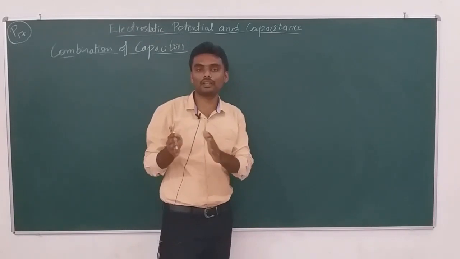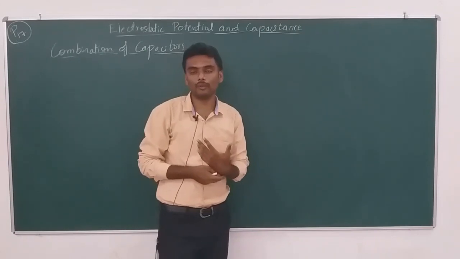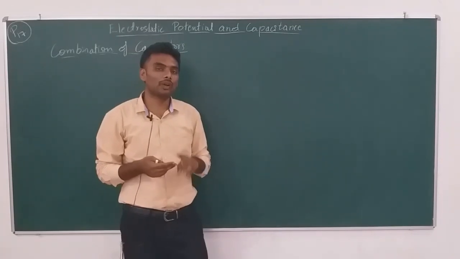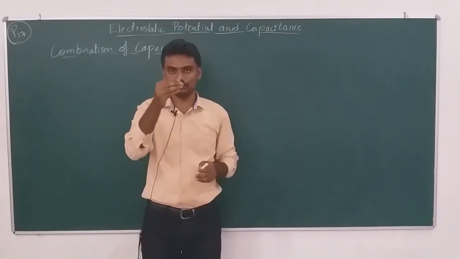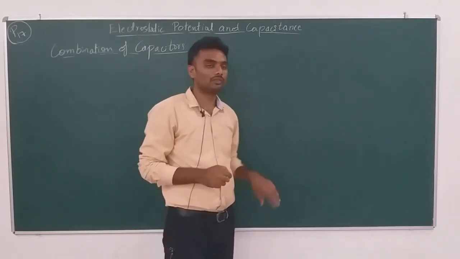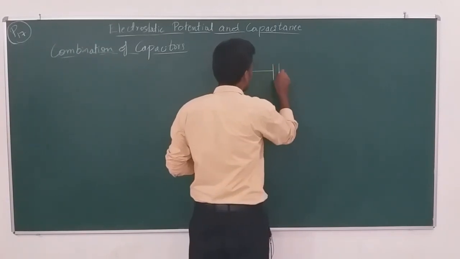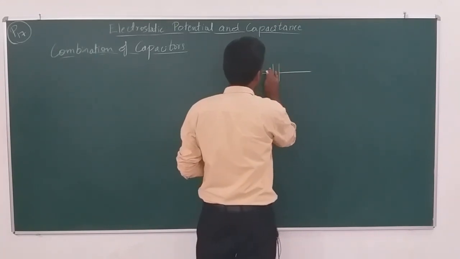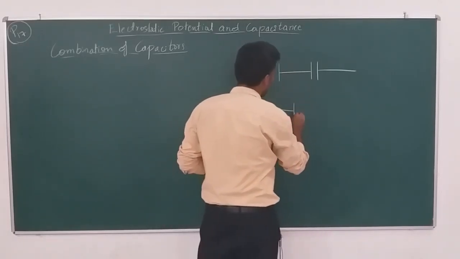How can we combine more than one capacitor? Say we have two capacitors with us, there are two different ways of connecting them with the battery. One, we can put them in series, and the other we can put them in parallel, like this. So, now let me go for the series combination first, then the parallel combination. So, when I have a series combination of capacitors, I will connect this to a battery.